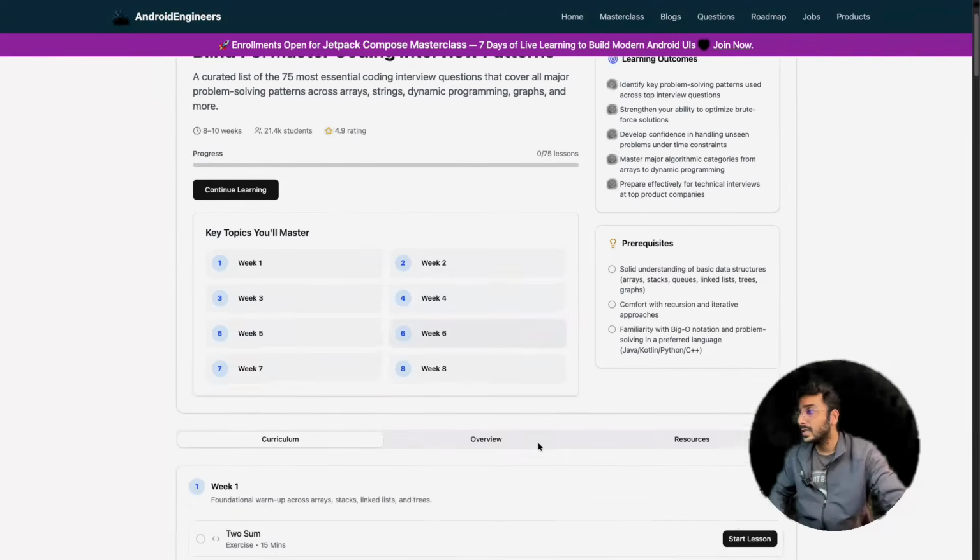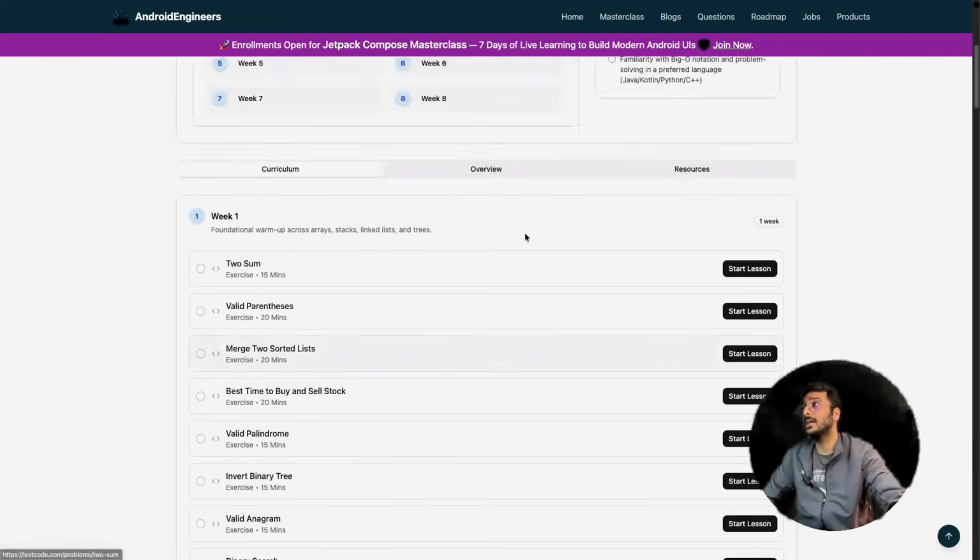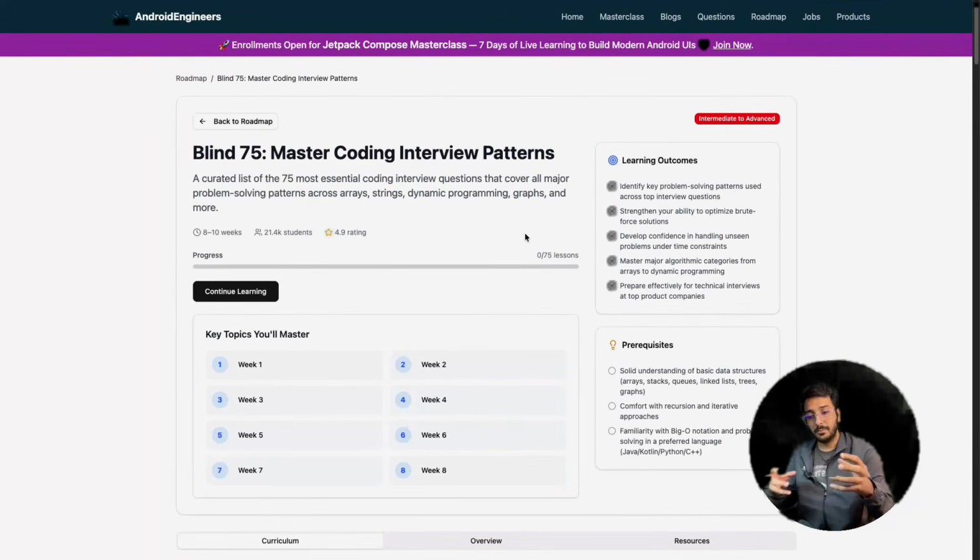There are 75 questions. Each question, if you click over here, takes you to the LeetCode page of that particular question. These are the 75 questions, which are a mix of easy, medium, and hard. All you have to do is solve these questions. The first thing you need to do, if you have any kind of notepad, please stop this video, take your notepad and start writing.